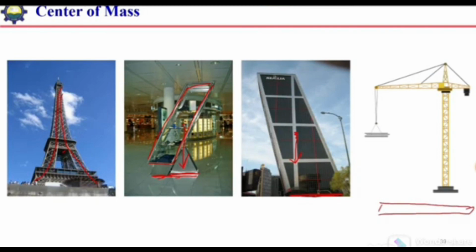In the case of a tower crane, if we reduce this portion, then the center of mass of this whole structure, including this weight and the weight of this beam, will lie somewhere over here, and this is away from the supporting area, so this structure will topple over. So either we need to increase this base or we need to shift the center of mass. We cannot increase the base, the supporting area, because this tower crane is placed near the structure, so we cannot enhance its support or its foundation inside the structure.